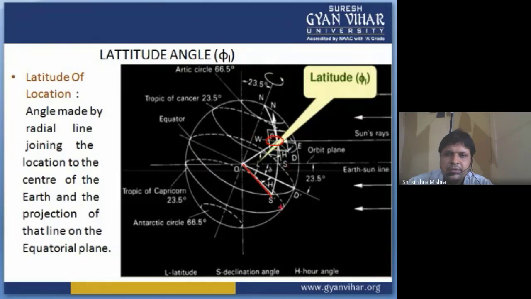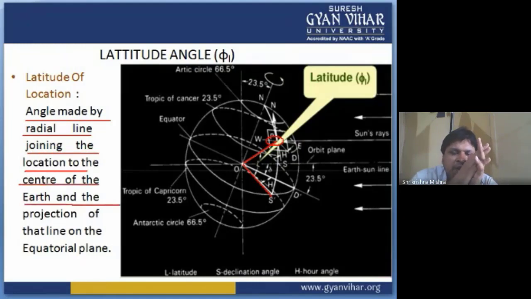This is the line drawn in the equatorial plane. It is the angle made by a radial line joining the location to the center of the earth and the projection of that line on the equatorial plane.